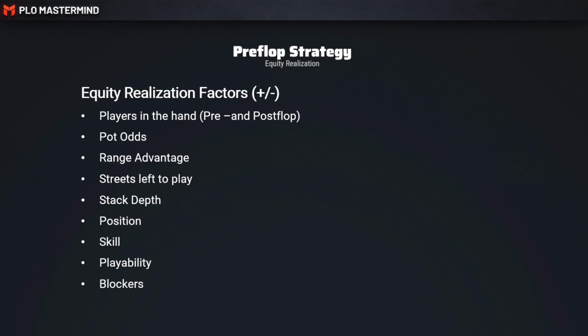And then lastly, blockers also have a big impact. If you have a hand that is going to have valuable blockers down the road, then that hand can obviously deny equity on your opponent's end by knowing that your opponent can't have the top of the range and then therefore over-realize its equity.